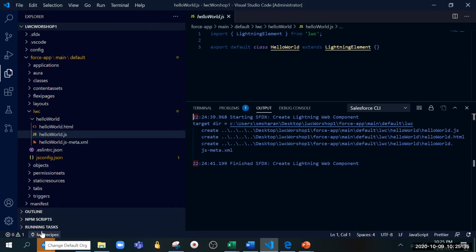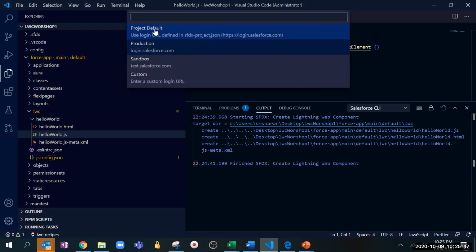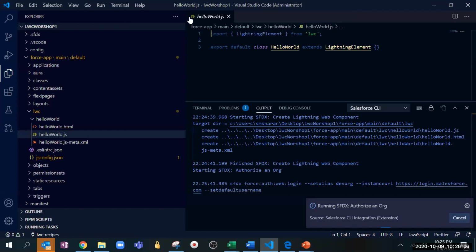Right now we want to connect to a developer org, like we are talking about the non-scratch orgs. So what will we do? We will simply press Control-Shift-P and say authorize an org. Then we choose whatever we want: project default, production, sandbox, custom. I want project default, which will connect to login.salesforce.com. Here I put any name, like which org it is connecting to. I say dev org, and it will try to connect to that org.